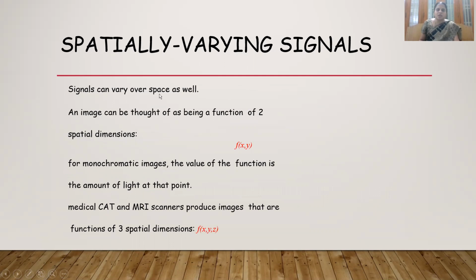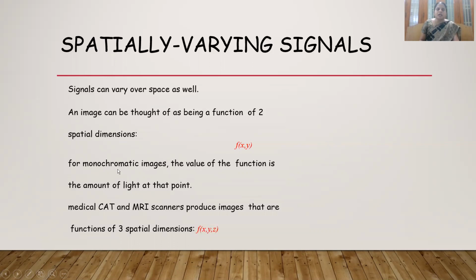Signals can vary over space as well. Now we are going to see the image. An image can be thought of as a function of two spatial dimensions: x is one dimension, y is another, f of x comma y. For monochromatic images, the value of the function is the amount of light at that point.